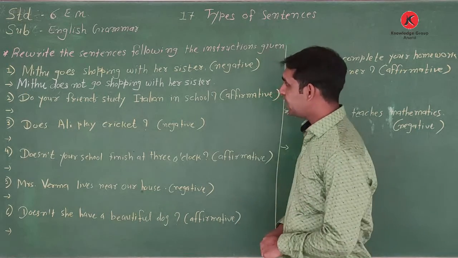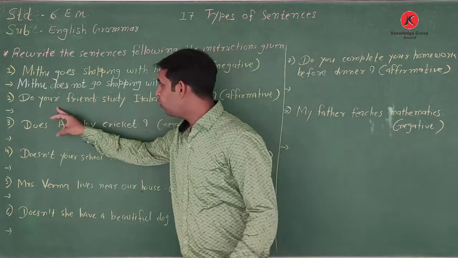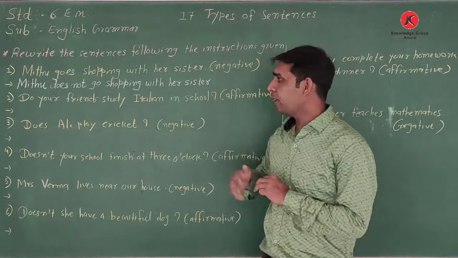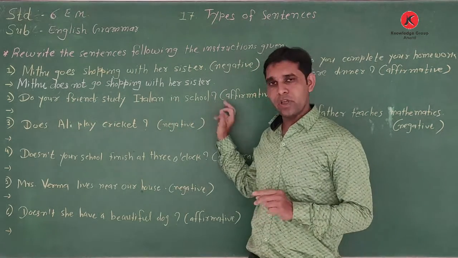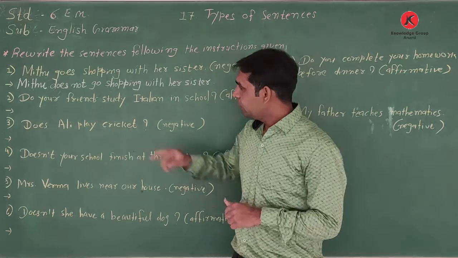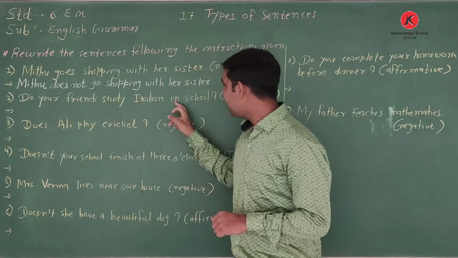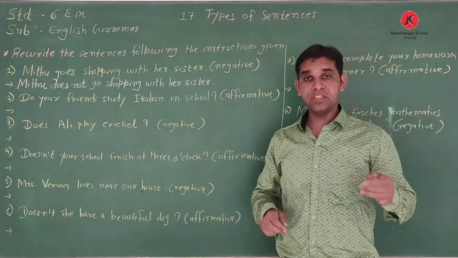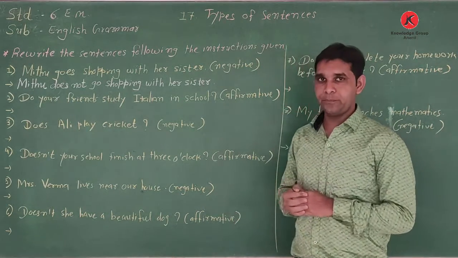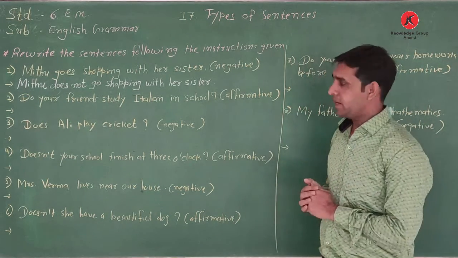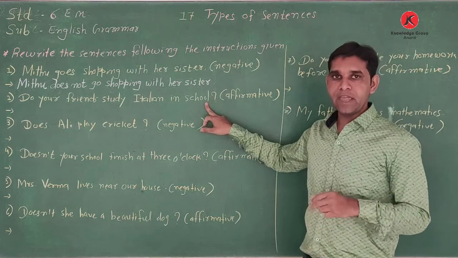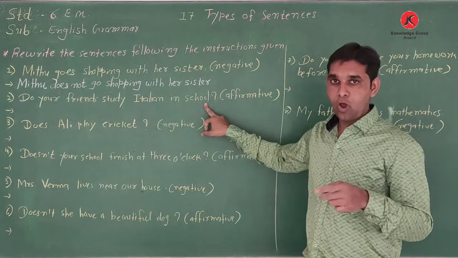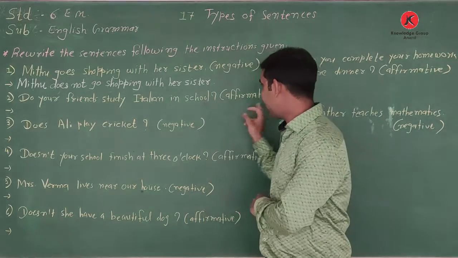Now comes the second sentence. See here. Do your friends study Italian in school? It's an interrogative sentence, and at the last is the symbol of question. Okay. Do your friends study Italian in school? And in the bracket the instruction given here is affirmative, meaning positive sentence. It's given as an interrogative sentence, and what do we do? We change this sentence from interrogative into affirmative.